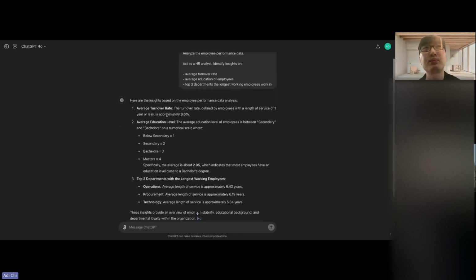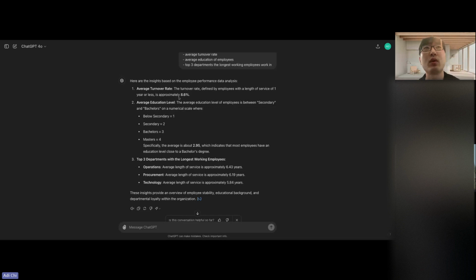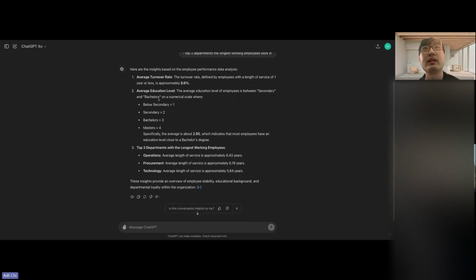So then you can see it gave me the average turnover rate, which is 8.6. It told me the average education level of each employee. And then it actually narrowed it down. I remember this list was at least 150 cells, right? So quite a lot of people. And then it told me the departments with the longest working employees were operations, procurement, and technology, right?